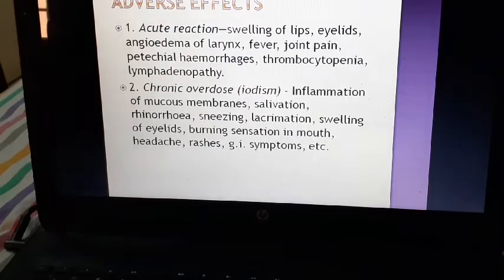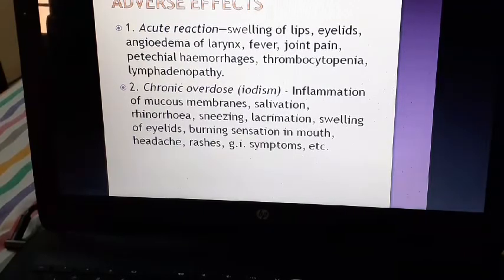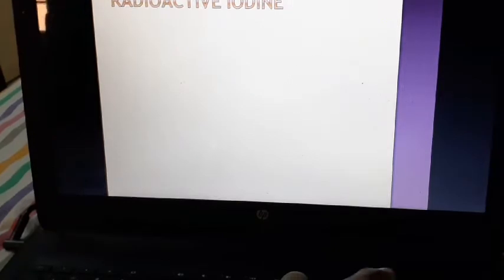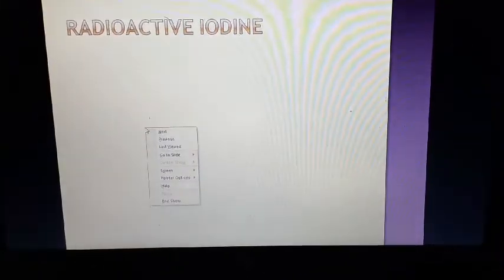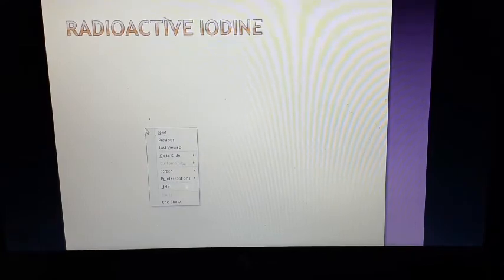Adverse effects: it can cause iodism. So there are the symptoms: inflammation of the mucous membrane, lacrimation, salivation, swelling of the eyelids, etc. Thrombocytopenia, lymphadenopathy, etc. Next, that is more important, radioactive iodine. That is a more commonly asked question in theory as well as viva.